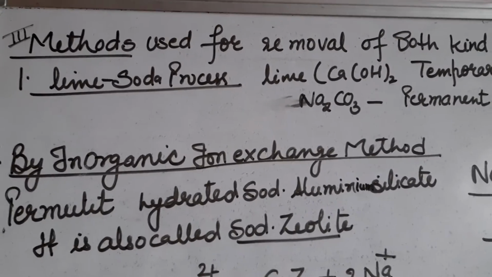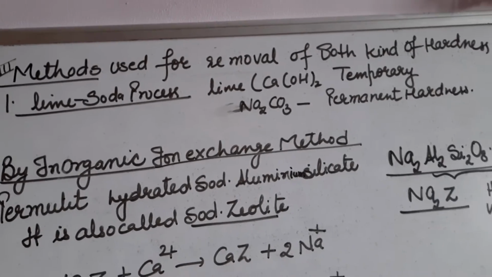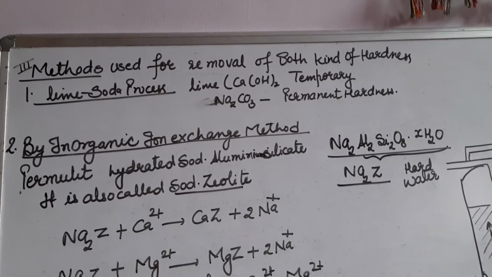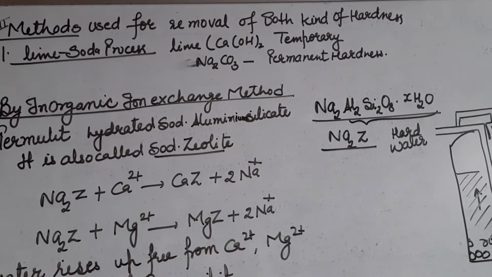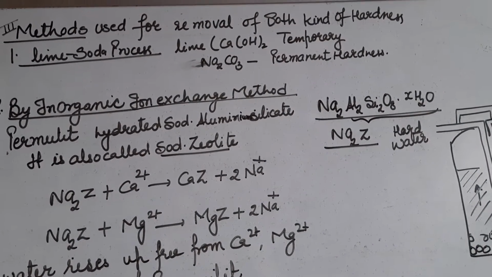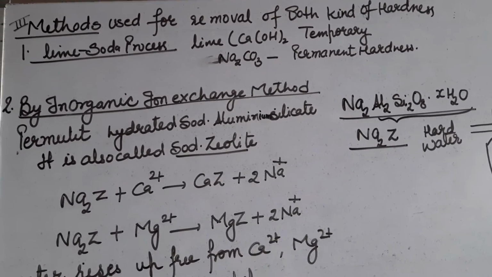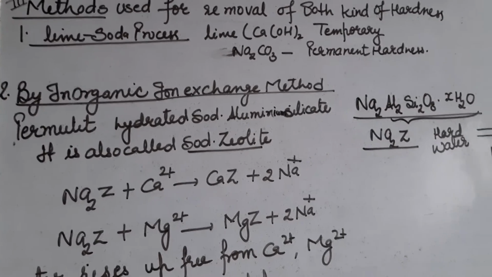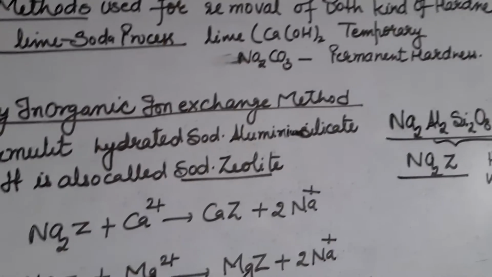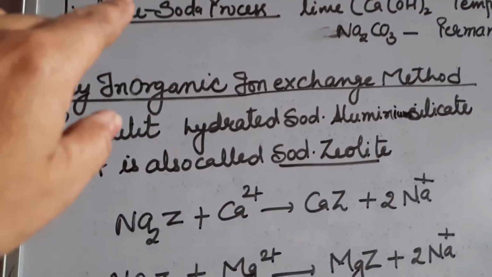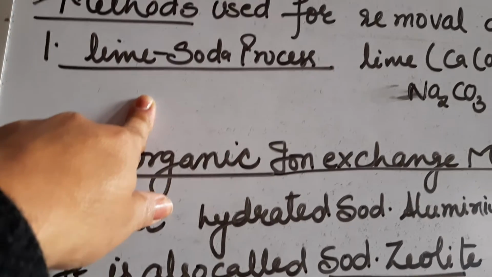Now the next method is the third category, which we use to remove both kinds of hardness, that is temporary and permanent. In this category, the first method is the lime soda process, or the soda lime process, which is a combination of the above two reactions which we have already discussed.